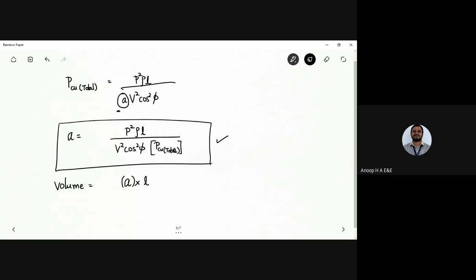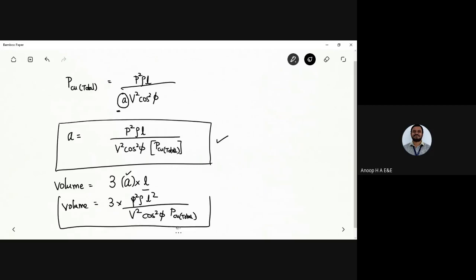If I take only a small section, I take length, breadth and height. So length into breadth comes into picture here. If I want to take over long distances, that will be over the length of the transmission line, and 3 times the length of the transmission line is what we want to take. So 3 P squared rho L squared divided by V squared cos squared phi into PCU total. This is what we generally call the volume of the copper material which is required.